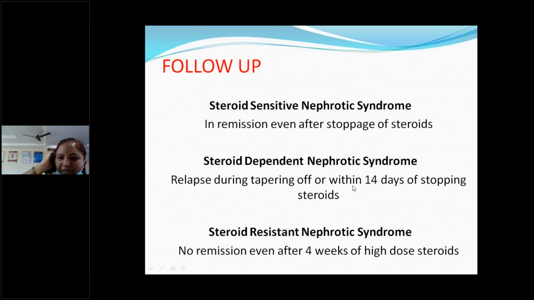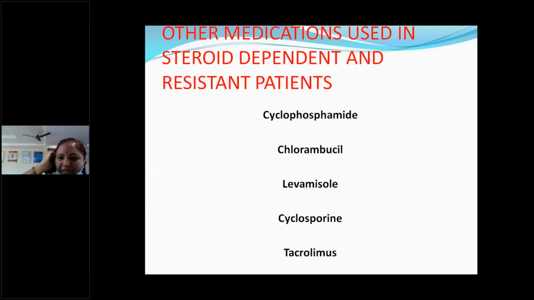The more frequent relapses can lead to steroid toxicity. Then we will go for the steroid sparing drugs like levamisole, cyclophosphamide, and all those. Now, steroid resistant nephrotic syndrome: no remission even after daily 2 mg per kg per day for 4 weeks or higher dose also. That is steroid resistant. We have to think about the renal biopsy, and accordingly we will go for the treatment. These are the drugs for steroid dependent and resistant patients: levamisole, cyclophosphamide, chlorambucil, cyclosporin, and tacrolimus. Whenever you are going to start cyclosporin, renal biopsy is a must before starting.